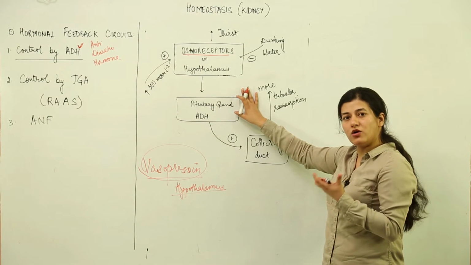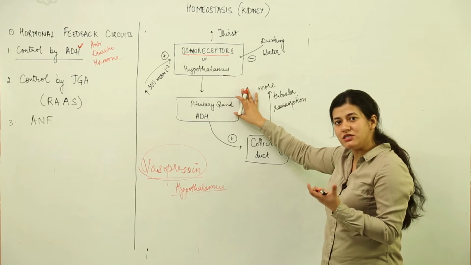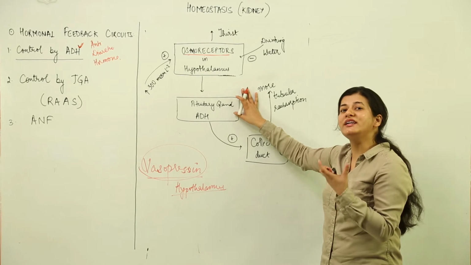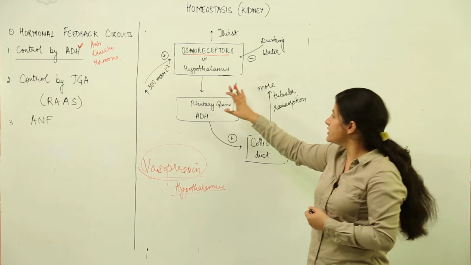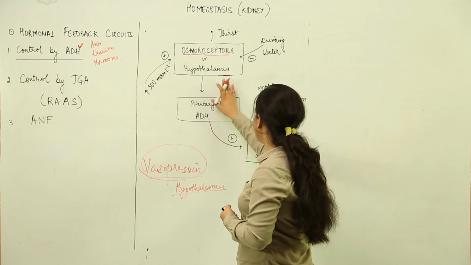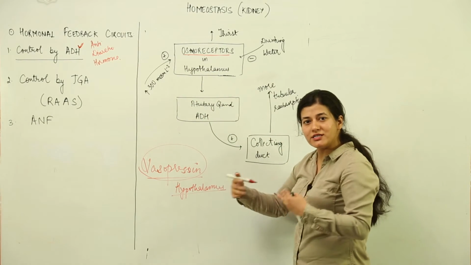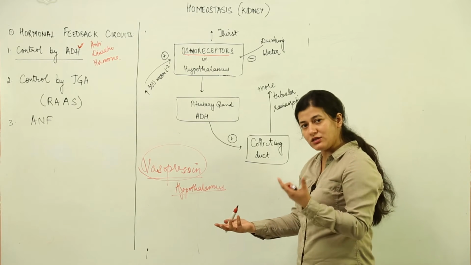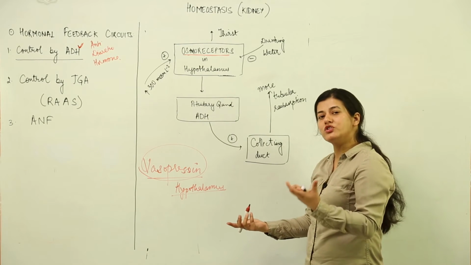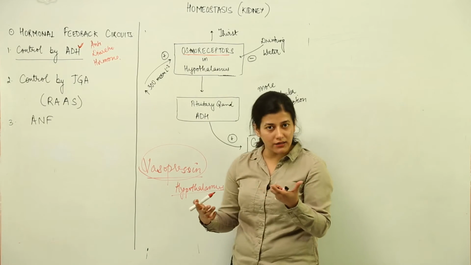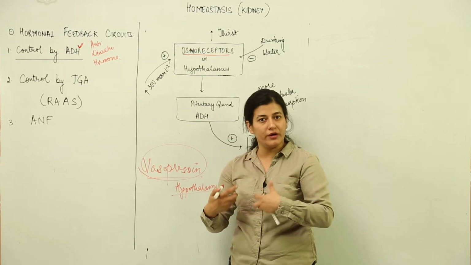They are called osmoreceptors. These osmoreceptors sense an osmolarity increase in the blood. That means the blood has more electrolytes, that is, the water content in the blood is lower. When the water content in blood is lower, more water is being thrown out in the urine, that is, the urine is dilute.